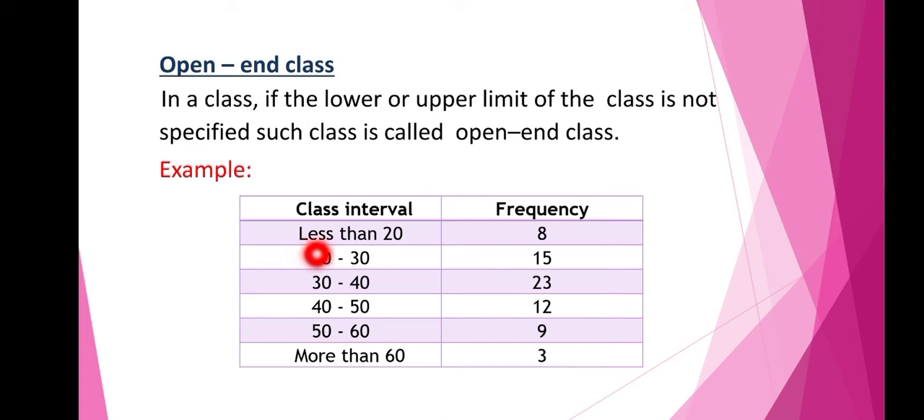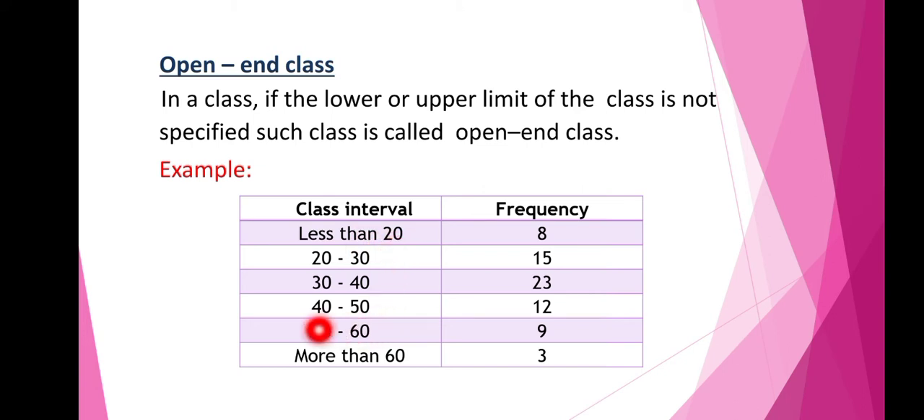And the class intervals are less than 20, 20 to 30, 30 to 40, 40 to 50, 50 to 60 and more than 60. So here you can see it is given that less than 20. Both the end values are not given. Less than 20 means it takes any values which are less than 20. It may take the value 10, it may take 5, it may take 0. It takes any values which are less than 20.